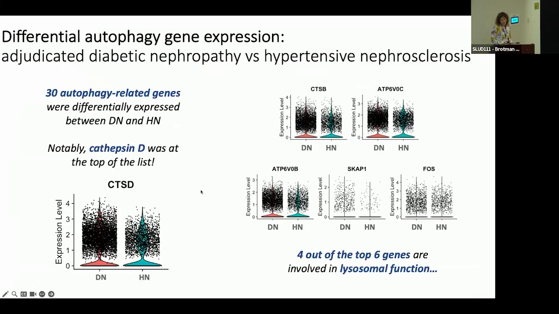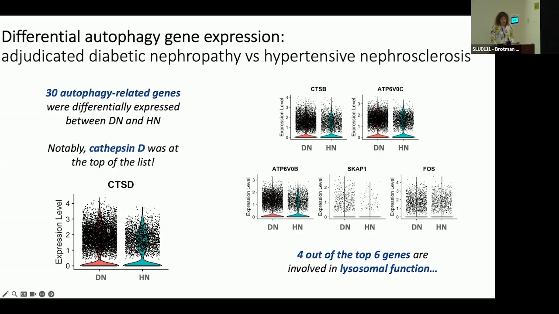Among people with diabetes and chronic kidney disease, I then compared people with a primary diagnosis of diabetic nephropathy and those with a primary diagnosis of hypertensive nephrosclerosis. And in this group, there was a smaller set of differentially expressed genes, 30 out of the 604. And to my surprise, cathepsin D was actually at the top of the list, distinguishing these two histopathologic diagnoses with greater expression in diabetic nephropathy, which was consistent with the earlier work in my fellowship.